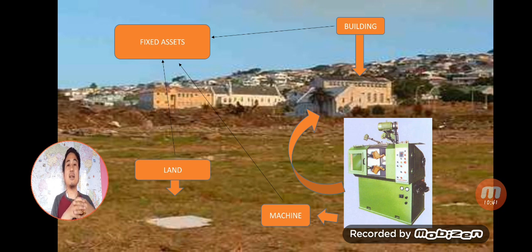So that is why any item which is related to the making of the shoe, like raw material or cash, which is also required to make a shoe, that item is known as current asset. I'll not confuse you further because in the coming slide also I'll explain it to you. So in order to buy fixed asset and current asset, business needs capital.